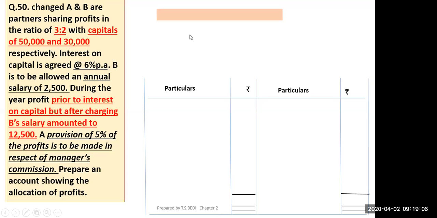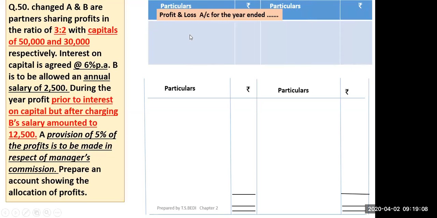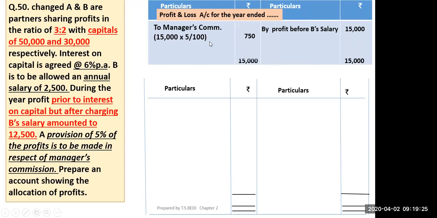So first you will make the profit and loss account by profit before salary, which was 15,000. Then to manager's commission will be 15,000 into 5 by 100. So manager's commission is 750 only. So the balance will be transferred to profit and loss appropriation account.